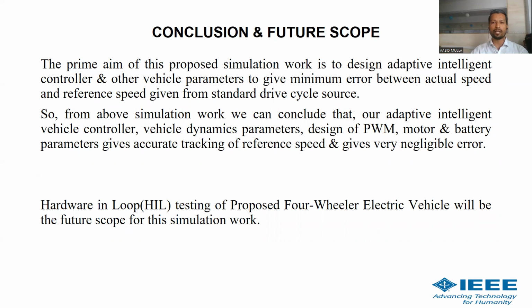Otherwise, in day-to-day life, there is a difference or mismatch between the reference speed and the actual speed. This problem is overcome in this research work by the adaptive design of the vehicle controller and all other parameters.